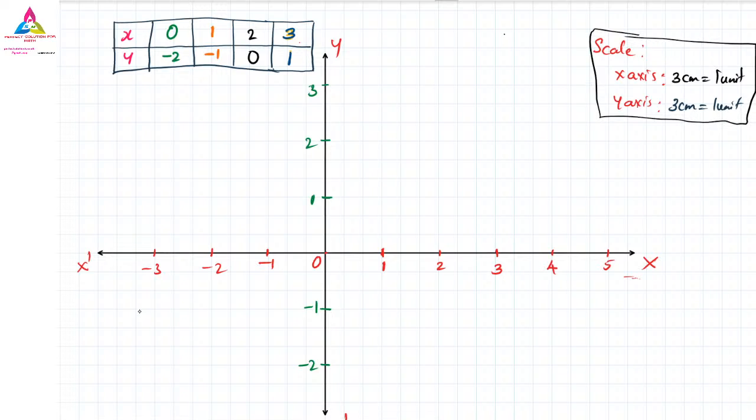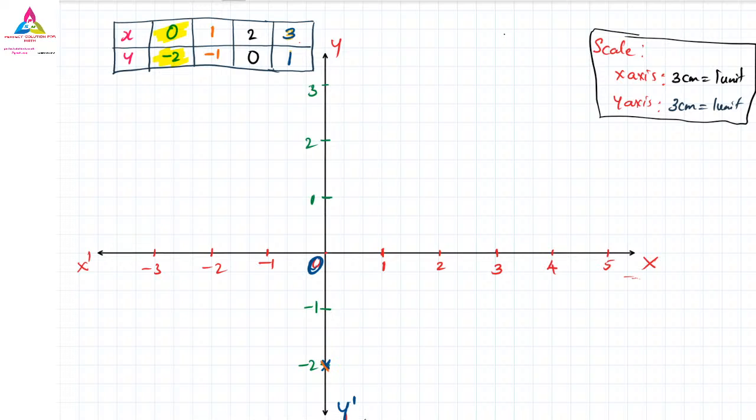Okay. The next important thing is the marking of the points. First one, when x value is 0, y value is minus 2. So where is the x value 0? The x value is 0 here. Y value minus 2 is here, down on the y-axis. So this is y dash. You already know y dash. So the first point is over here.